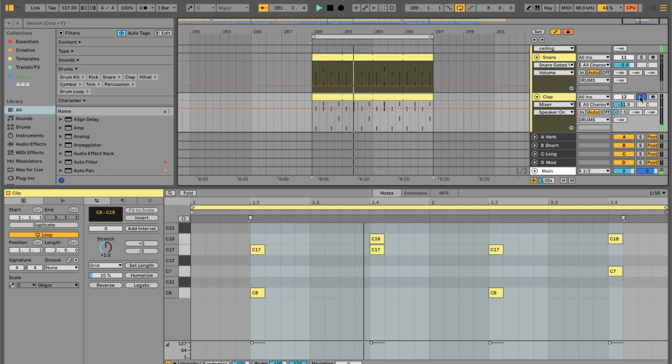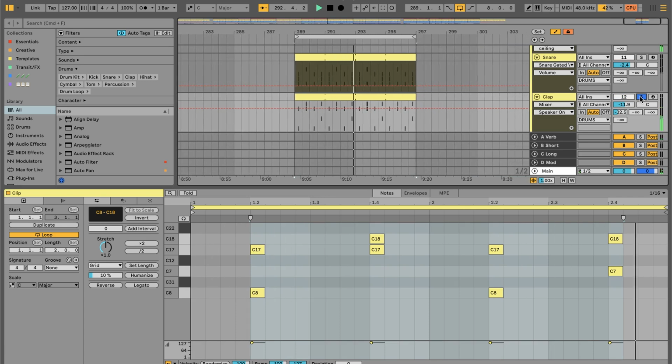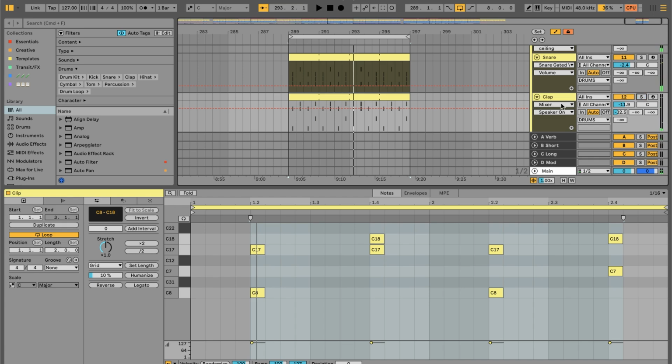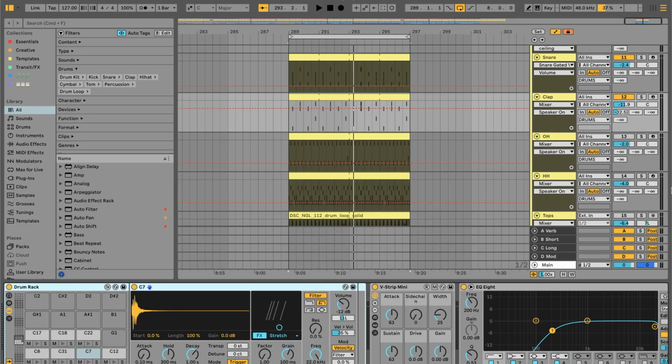Let's solo the claps. So this one, as you can hear, different samples are hitting, and the last one is a little bit higher sounding, so it's like ka, ka, ka, ka, trying to create almost little micro hooks within the drums even. The idea here is to have two claps playing, one a bit to the left and one a bit to the right, and each time there's a different variation playing, so that it sounds more human and interesting.